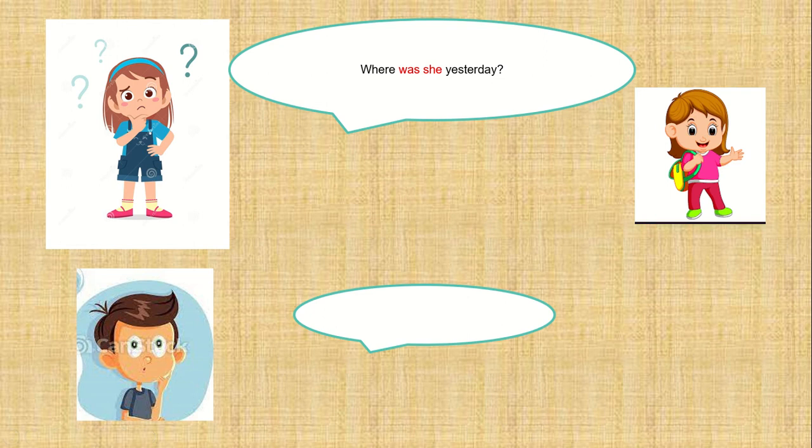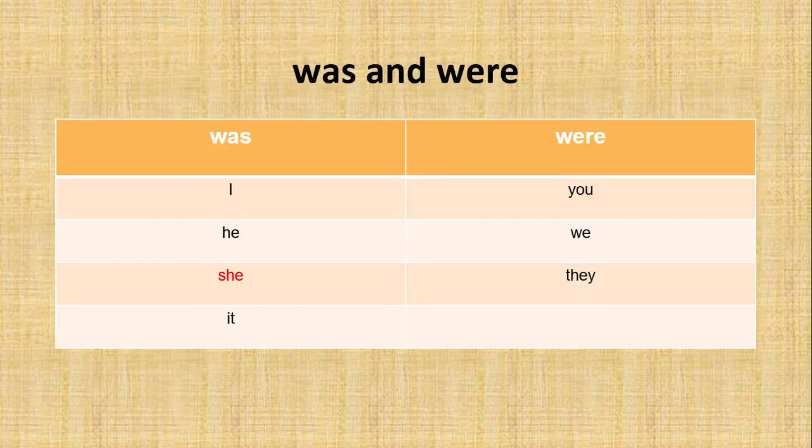Again, you can refer to the table to answer the question. You can find the word she under the column was. So your answer should be like this.